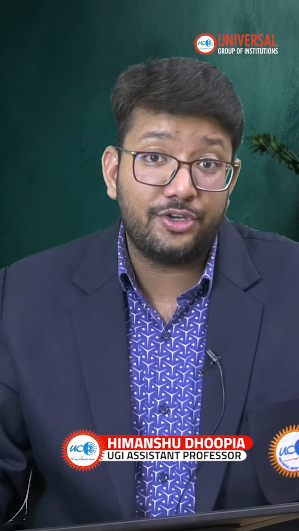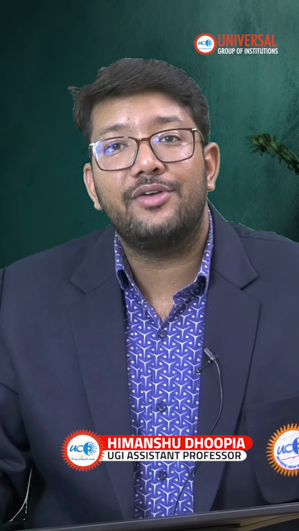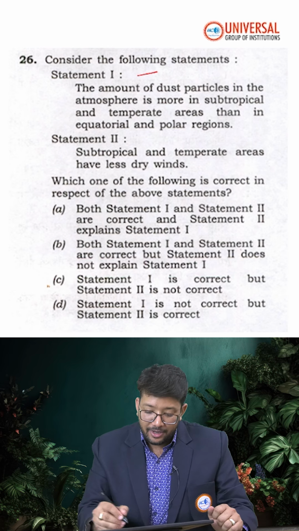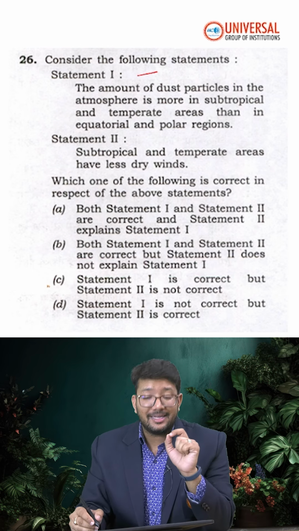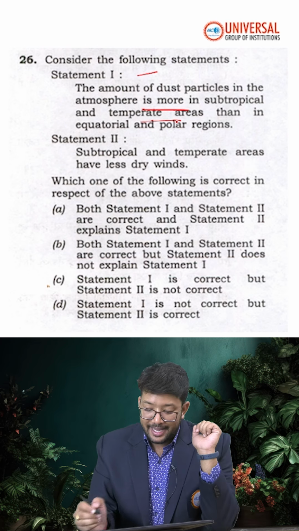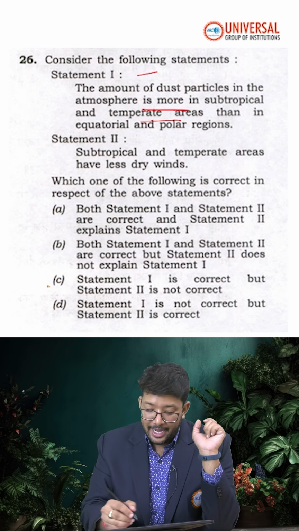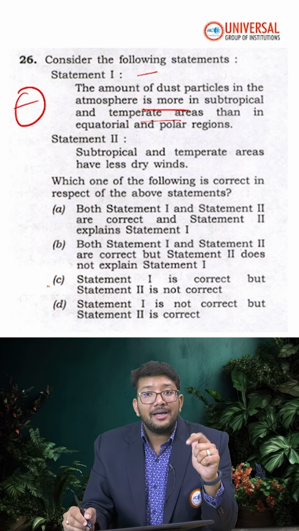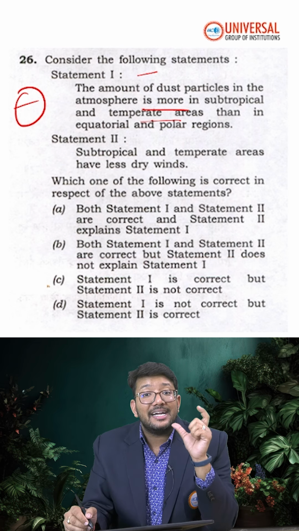Today we are going to solve the 21st question of UPSC CSE 2025 Prelims. Consider the following statements. Statement 1: The amount of dust particles in the atmosphere is more in subtropical and temperate areas than in equatorial and polar regions. Statement 2: Subtropical and temperate areas have less dry winds.